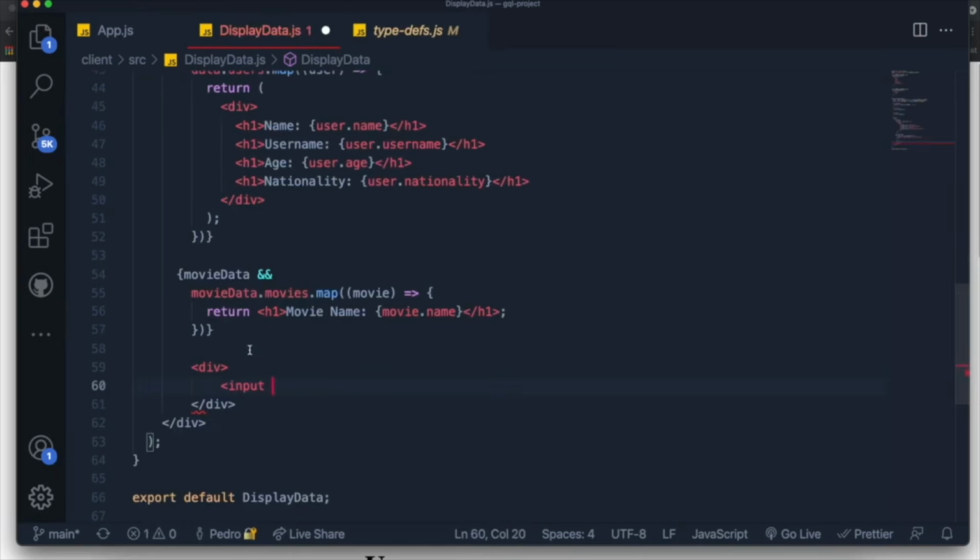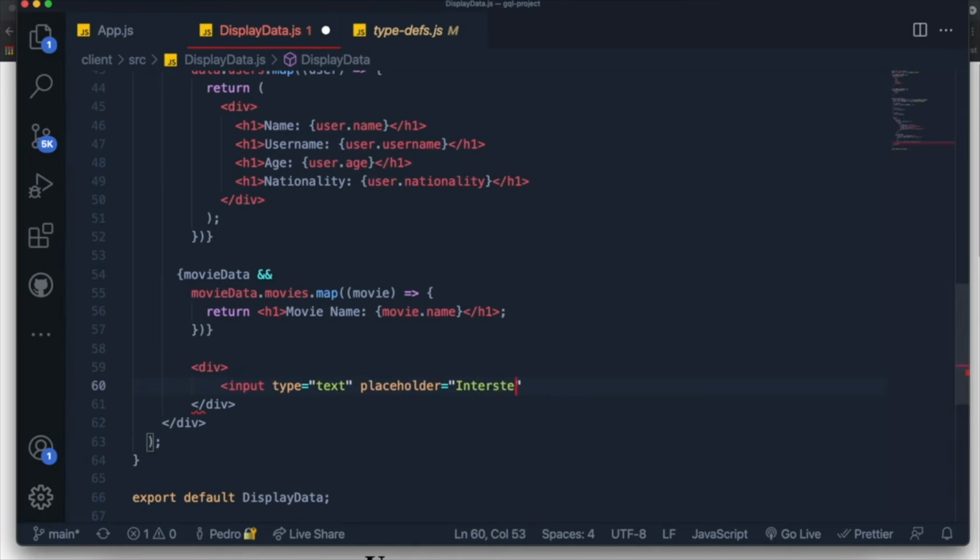And this input over here will be of type text, like this. And it will contain the movie name that we want to search for. So for example, I can just go over here and say something like placeholder. And I just want to specify something like Interstellar, just to give an example of how you write a movie